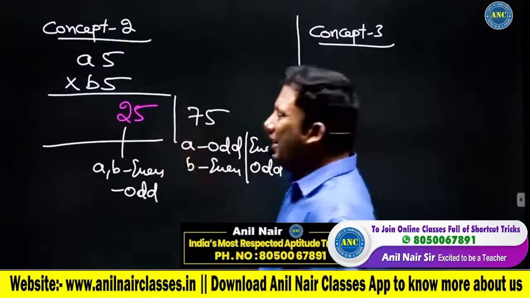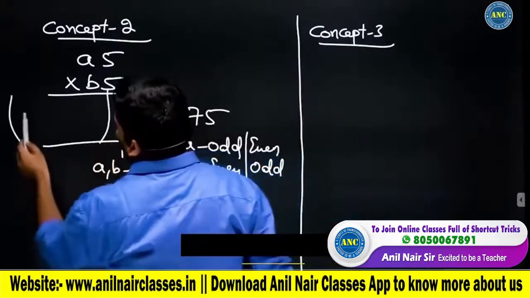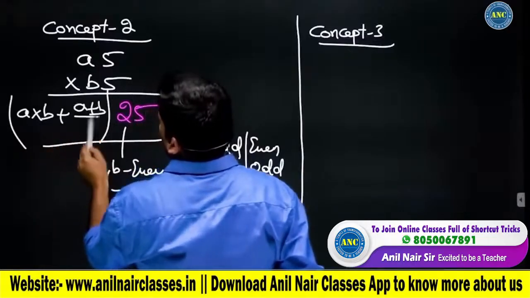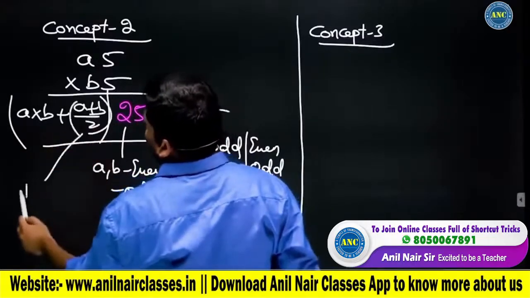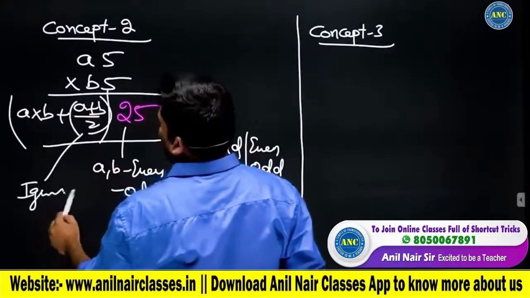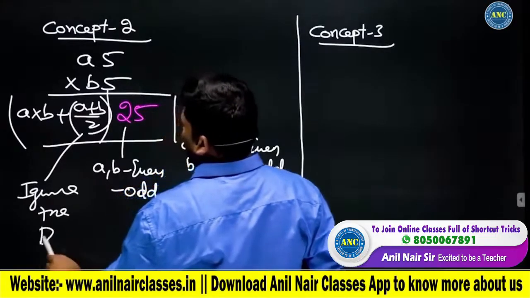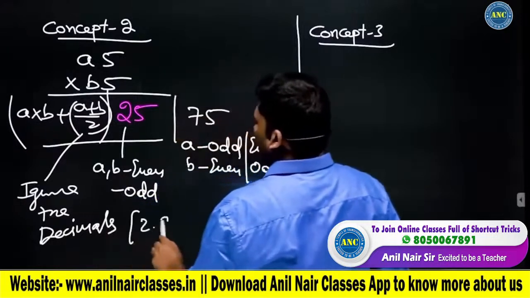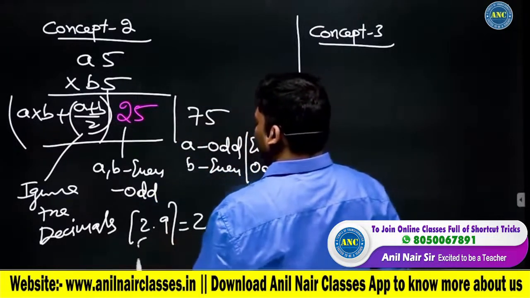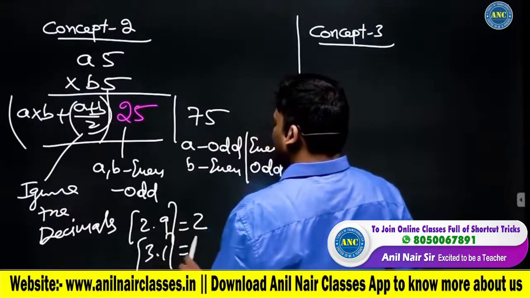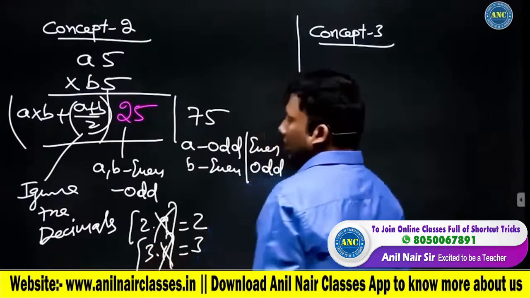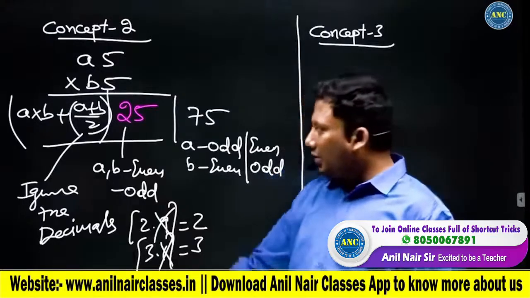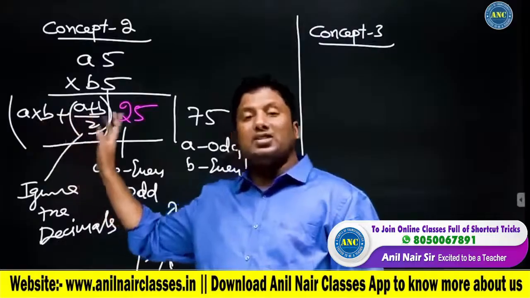We will now discuss the entire number. The number before the last two digits is given by A into B plus (A plus B) by 2. Here, if you get any decimals, ignore the decimals. 2.9 is 2, 3.1 is 3. Everything after the dot, remove it. A5 into B5: A into B plus (A plus B) by 2.